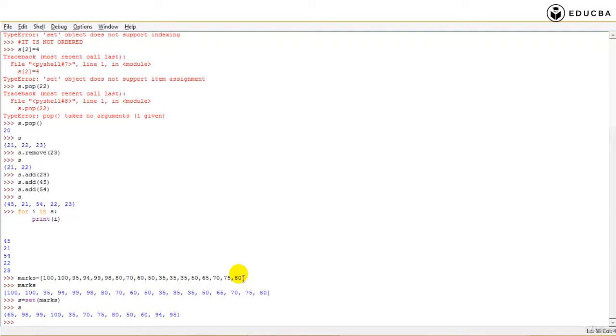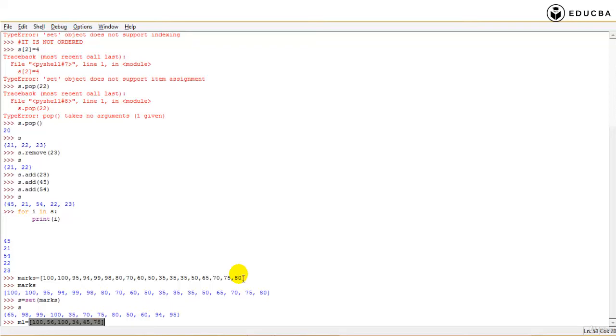What about the next one? Let's understand how to do mathematical set operations. Okay, we have heard a lot about sets, union, intersection, and so on, right? So let's see if we can do that. Let me say m1 is equal to, let me make two lists: 100, 56, 100, 34, 45, 78, right?